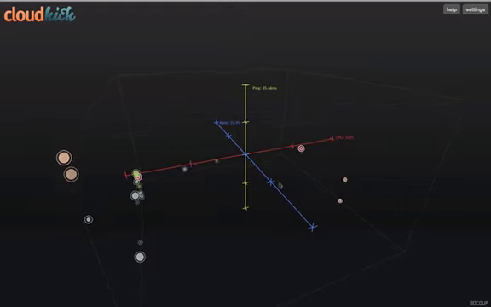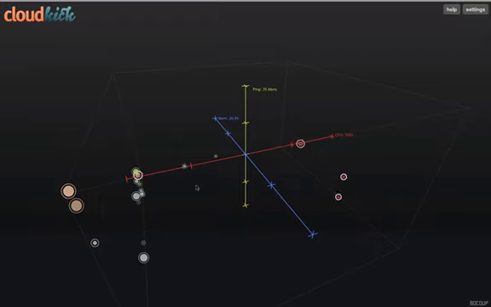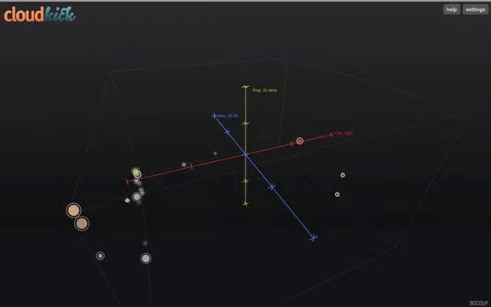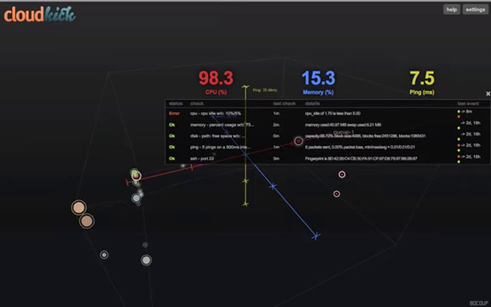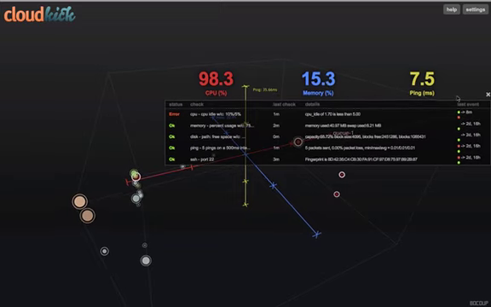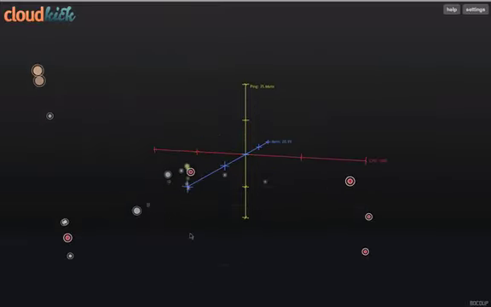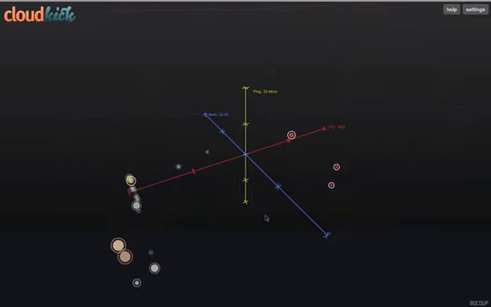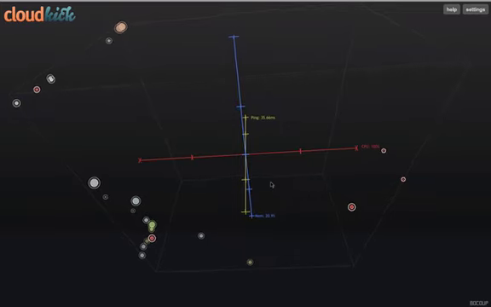And what this allows you to do is see the health of your environment just at a glance. This is meant to go on a big screen somewhere in your office, just so you can keep an eye on the pulse of your infrastructure. One of these machines is blinking red, so we could click on it and see what's going on. In this case, CPU is really high, and we can see that easily. The machines will start flying around as soon as we set up some more monitors that will check it out. But it's a neat little visualization that you get just as a side effect of using Cloudkick.